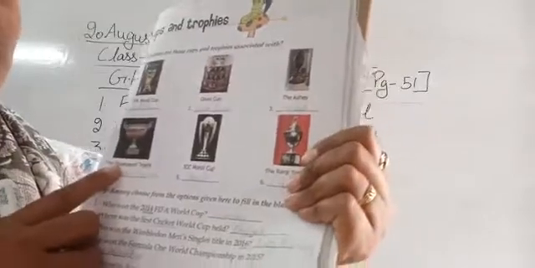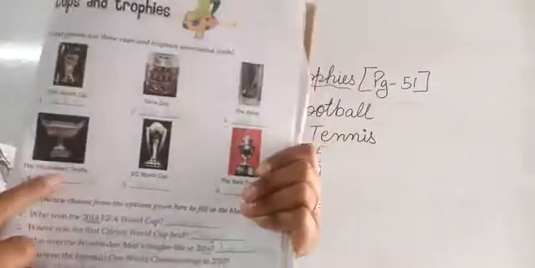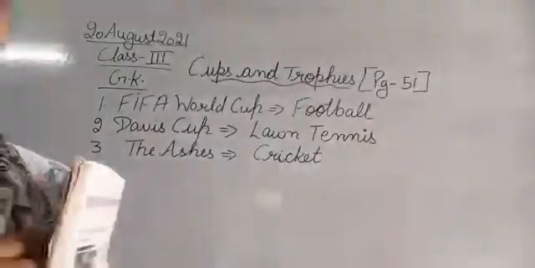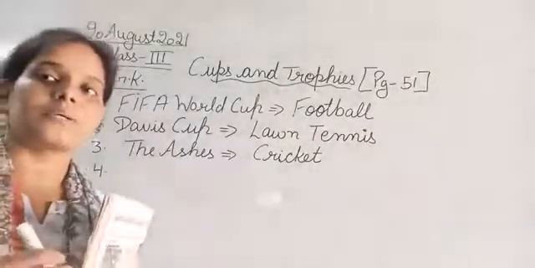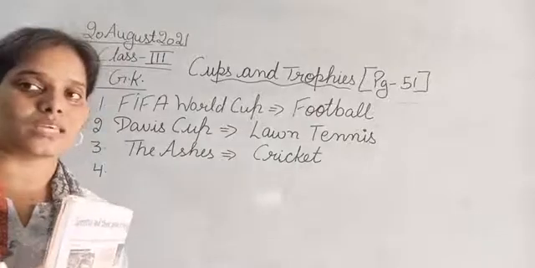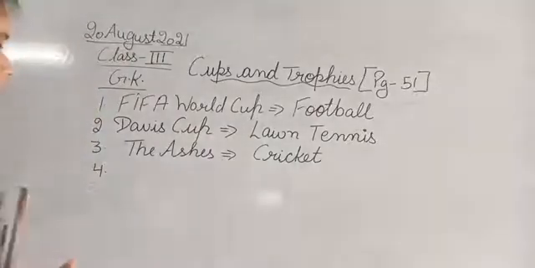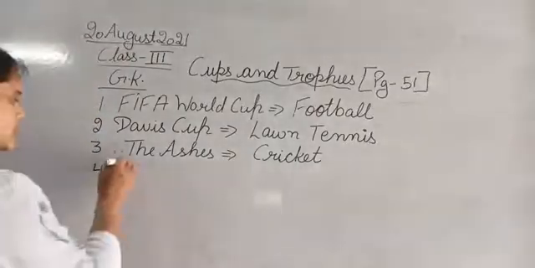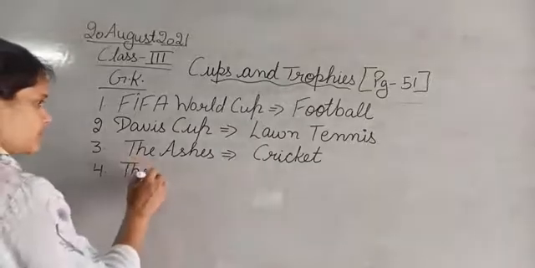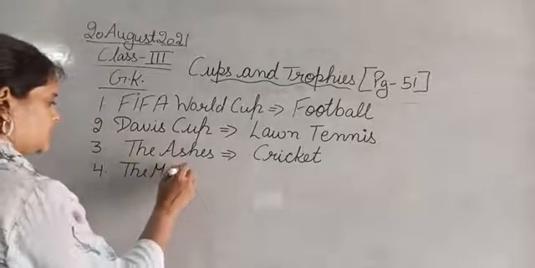So the fourth picture is of the Musketeers Trophy.